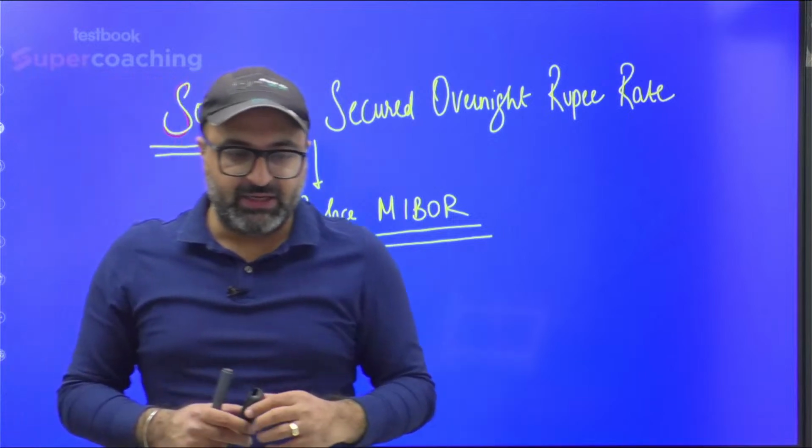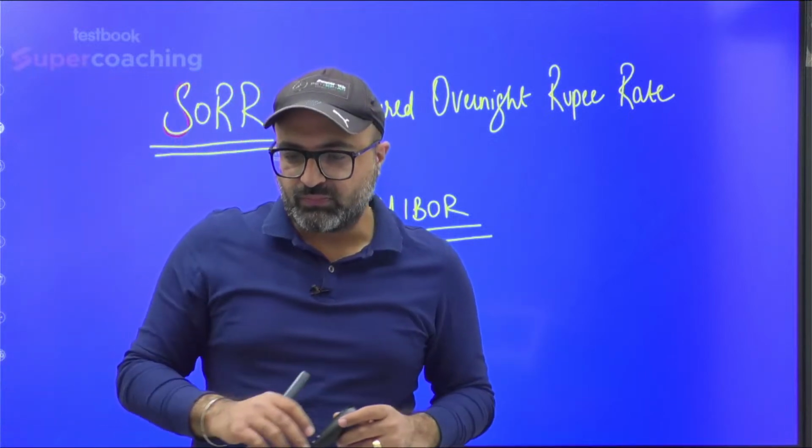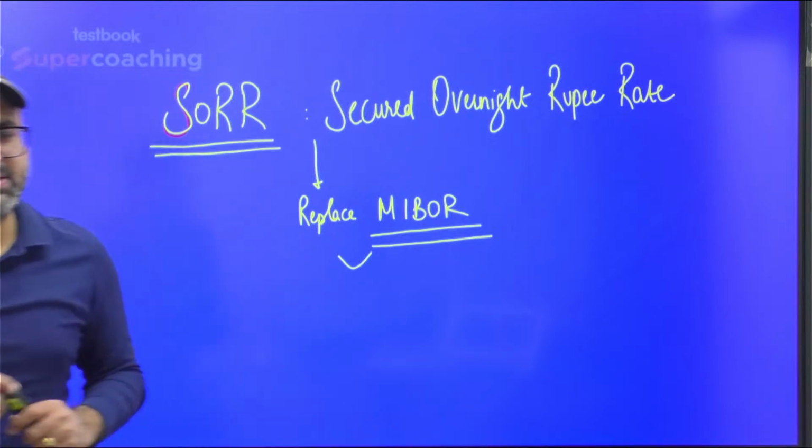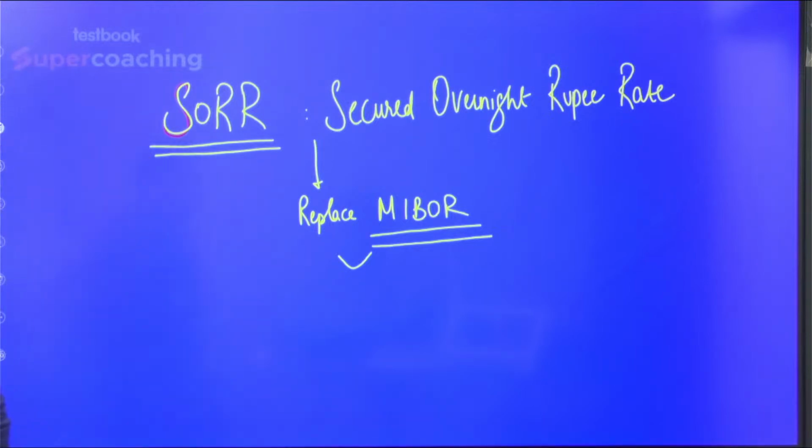Is it clear? Now, if someone asks me, sir, what do you understand by the term MIBOR? So MIBOR is Mumbai Interbank Offer Rate. It is used since 1998, and it is a pooled rate which is derived from averaging responses from the market participants. But on the other side, SORR is based on actual.